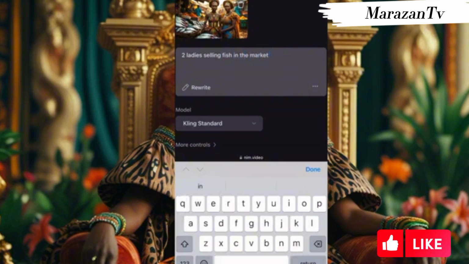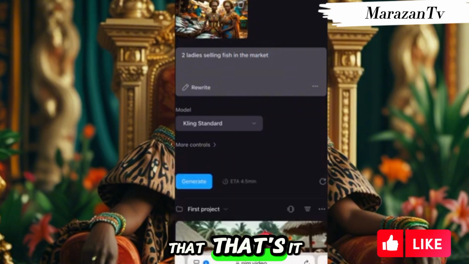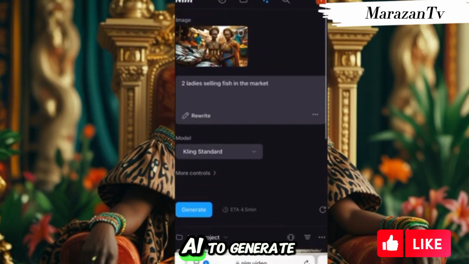Okay, so that's it, because this is what I use. Now I'll use Nim AI to generate this video. And what else?